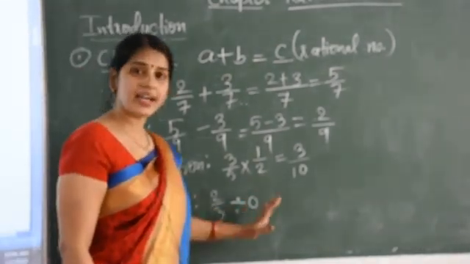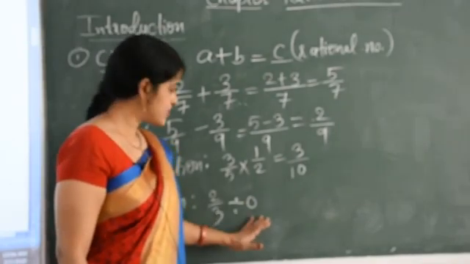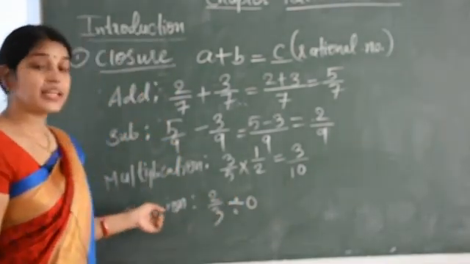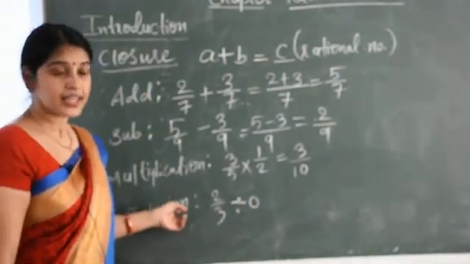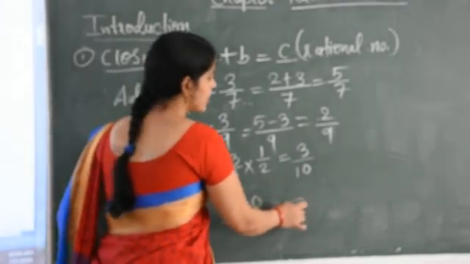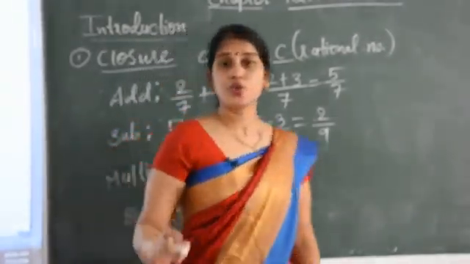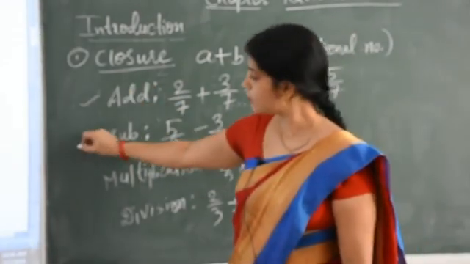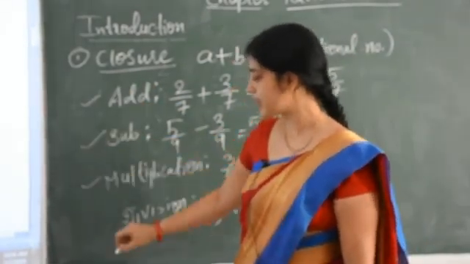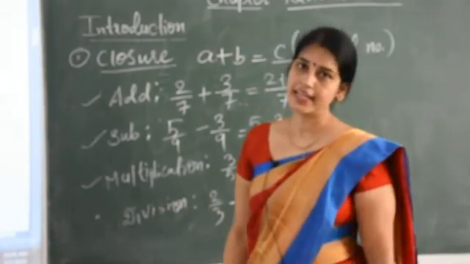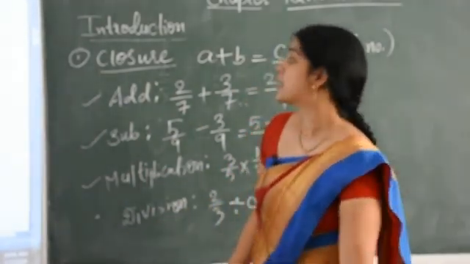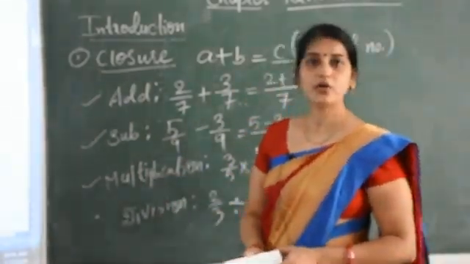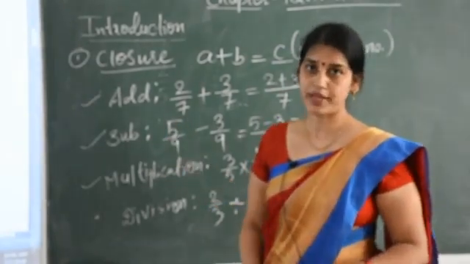It is again undefined term. That's why the closure property is not applicable in division, because we get here infinite. So closure property is applicable for addition, for subtraction, for multiplication, but not for division. Okay, so this was all about closure property.